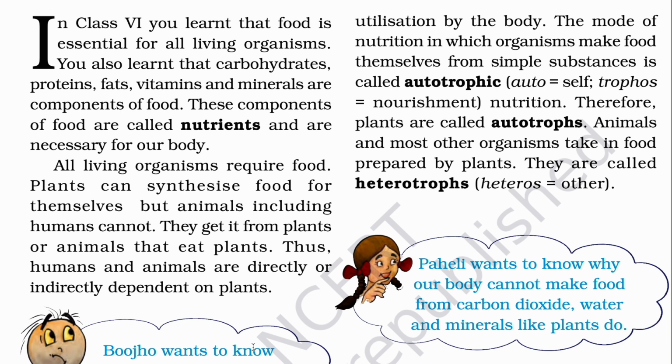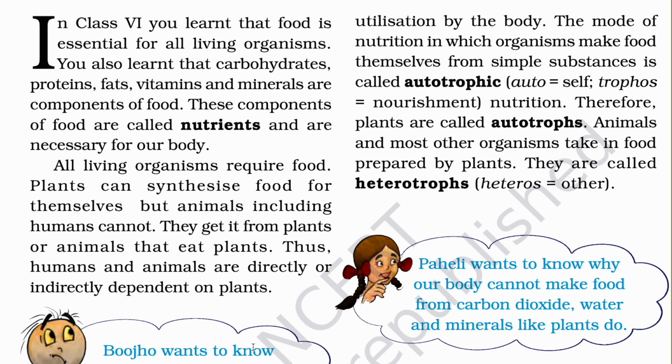It means plants can make food for themselves and for us as well. For humans, for animals, for cows, for buffalo, a lot of herbivorous organisms. Animals and most other organisms take food prepared by plants. They are called heterotrophs. Okay, remember it.